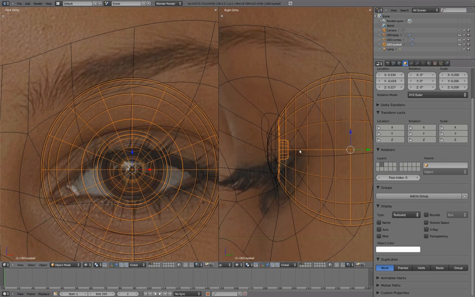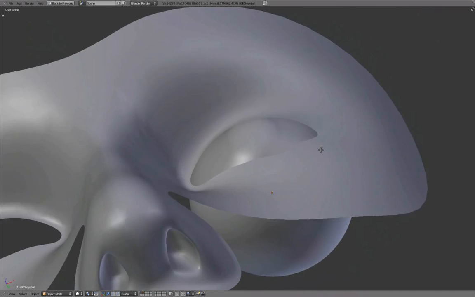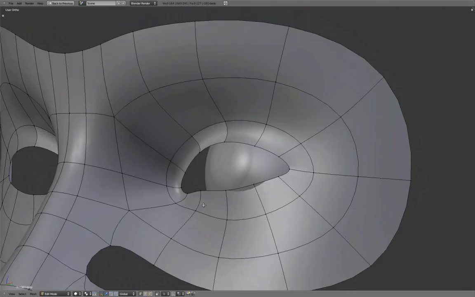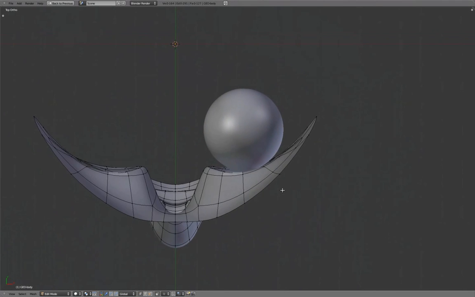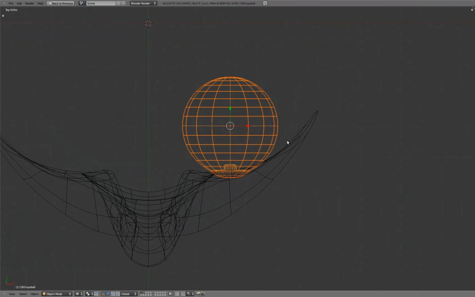Right now, the eyeball iris is lining up in front view, but there's a big gap here at the inner eye socket. In top view, we'll adjust placement and add a bit of rotation.